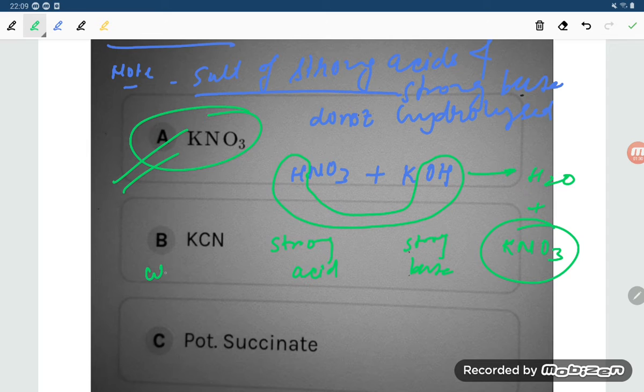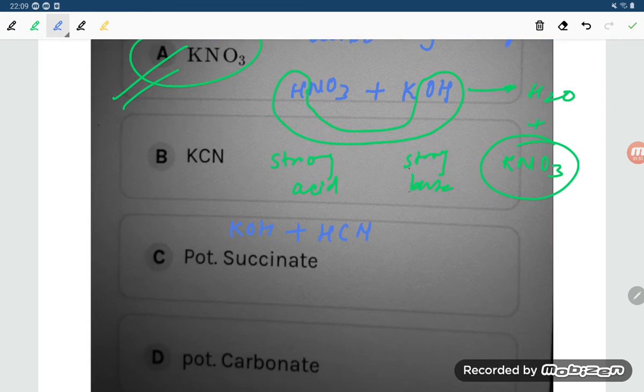KCN is the salt of a weak acid, students. It is a salt, but it is the salt of a weak acid. Here we have KOH plus HCN.